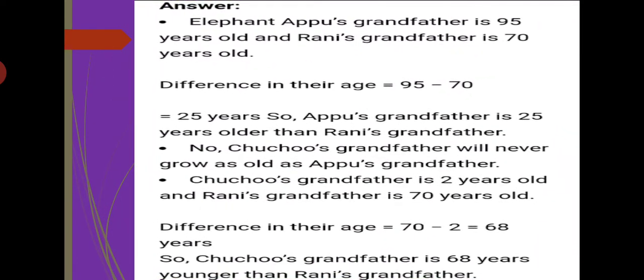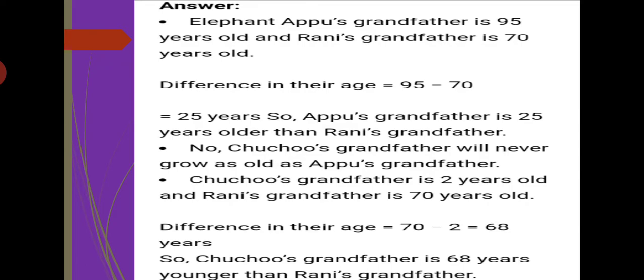You can check the answers. Appu's grandfather is 95 years old and Rani's grandfather is 70 years old. So the difference in their age, 95 minus 70, that is equal to 25 years. So Appu's grandfather is 25 years older than Rani's grandfather.